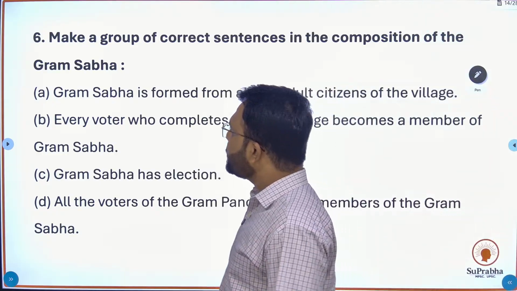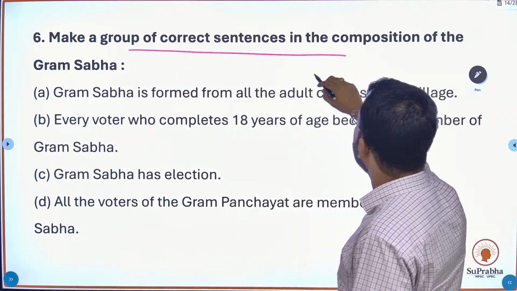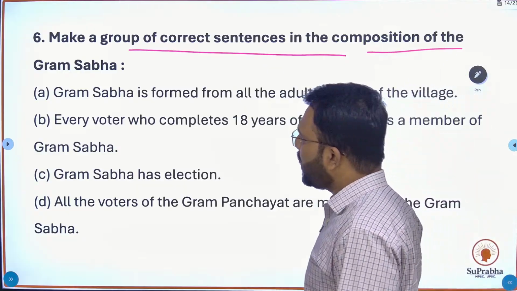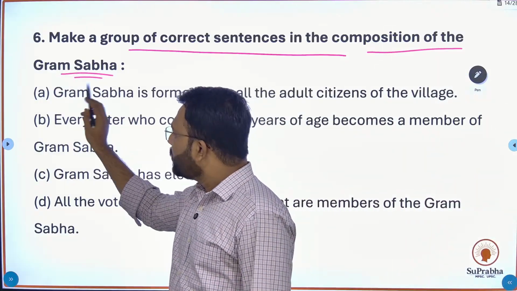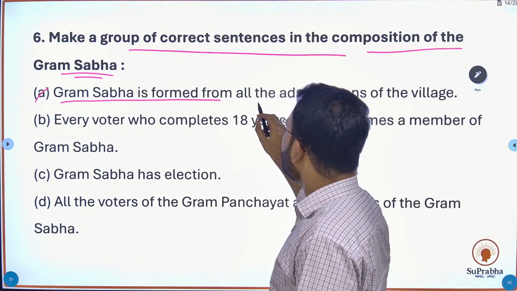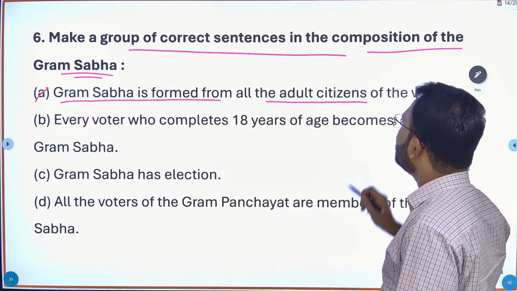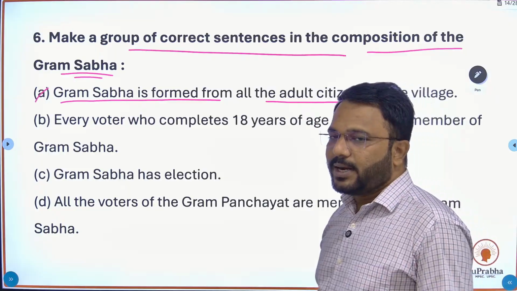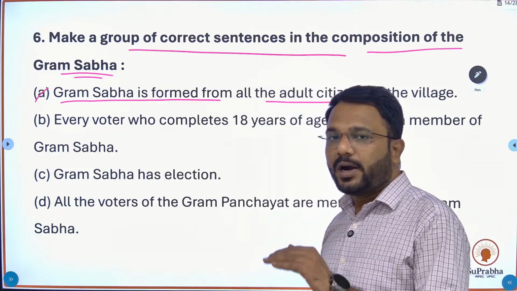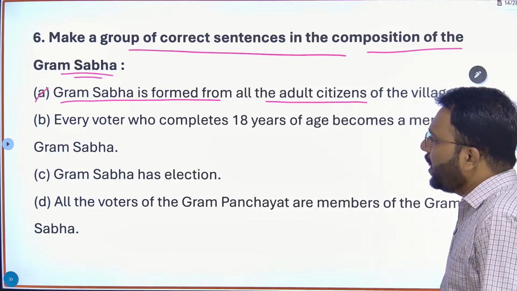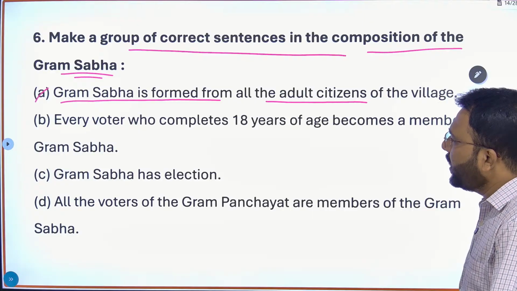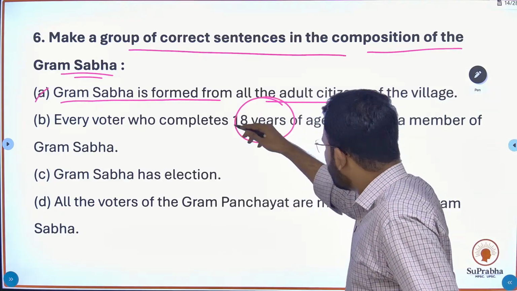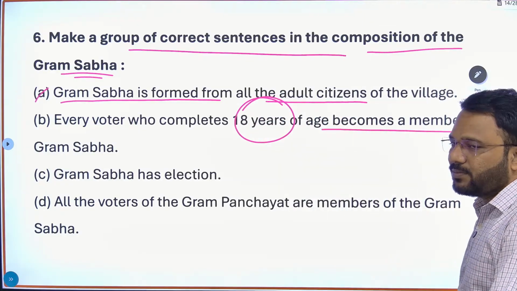Next question. Make a group of correct statements in the composition of Gram Sabha. The first statement says Gram Sabha is formed from all the adult citizens of the village. Second, every voter who completes 18 years of age becomes a member of Gram Sabha.